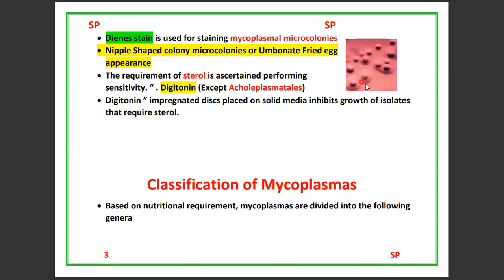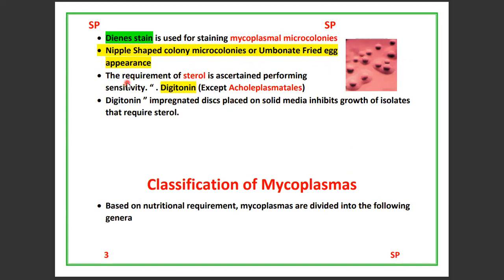On the culture medium, two regions are present. One is the dark region in the center, and the peripheral region is pale in color, appearing like a fried egg. In the egg, the central yolk is dark and the periphery is white. So the fried egg appearance, nipple-shaped colonies, is seen in mollicutes or mycoplasma.